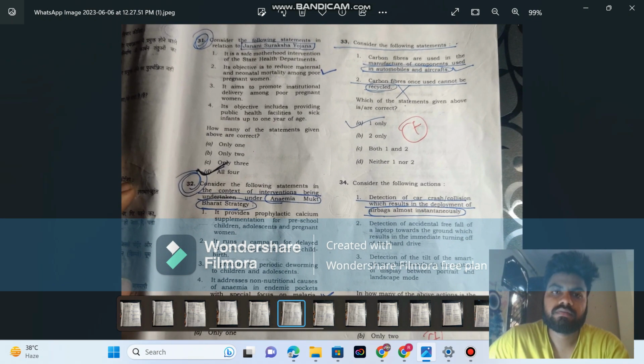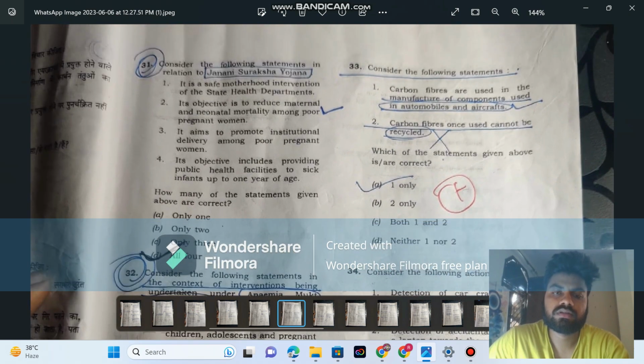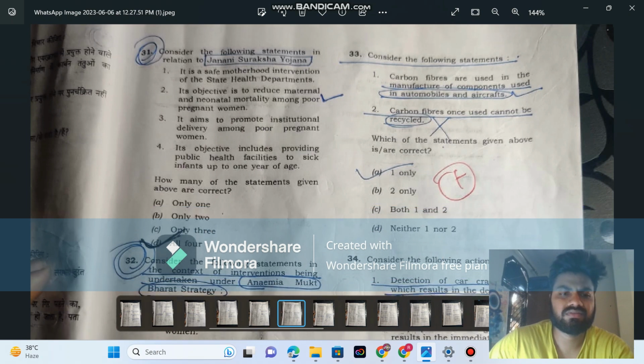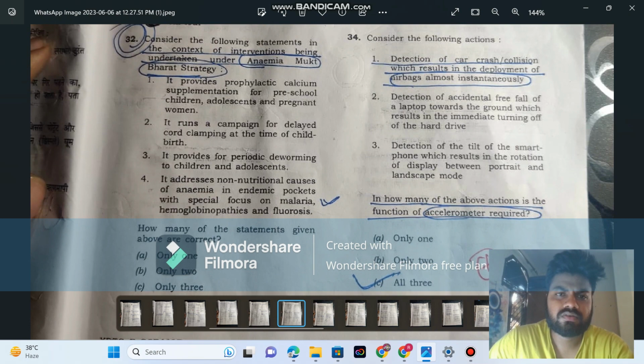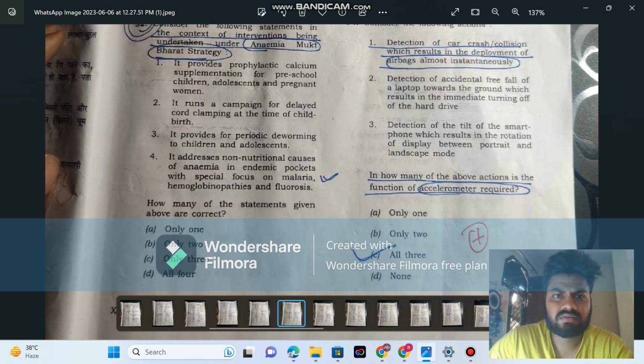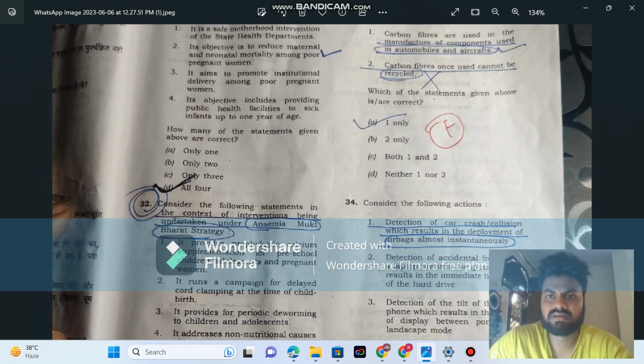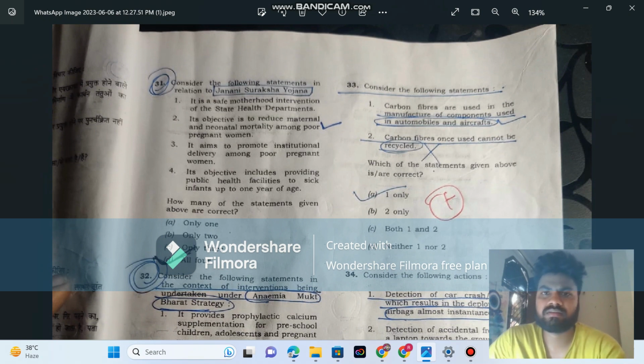And consider the following statements in relation to this scheme. I don't know about this scheme, so I left this. This scheme I also don't know, because UPSC does not usually ask about schemes, but this time they asked it. So I left these questions.